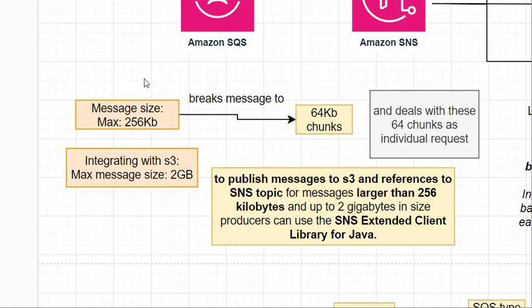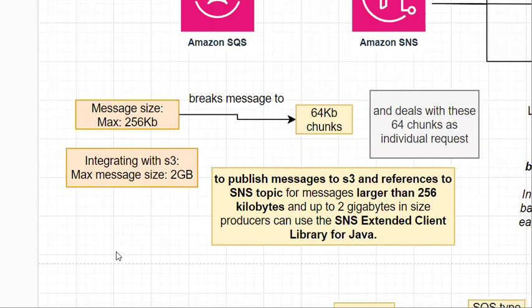Now we can also store up to 2 GB of messages. That means we can send 2 GB of messages through SNS by integrating with the S3 service. How will it happen?